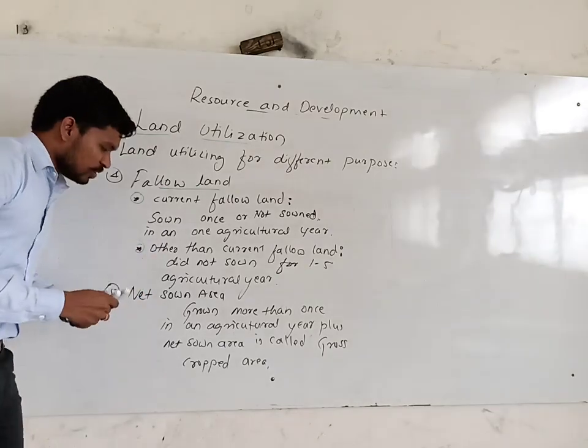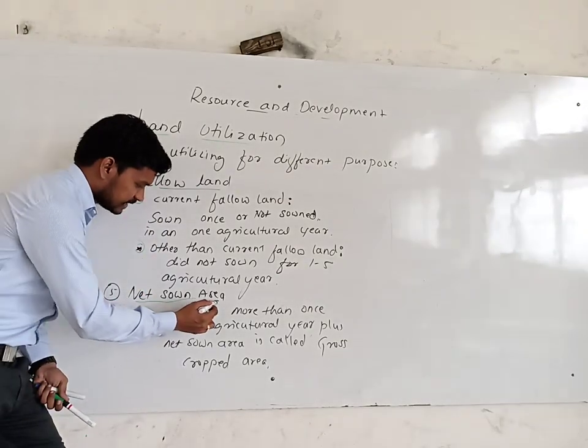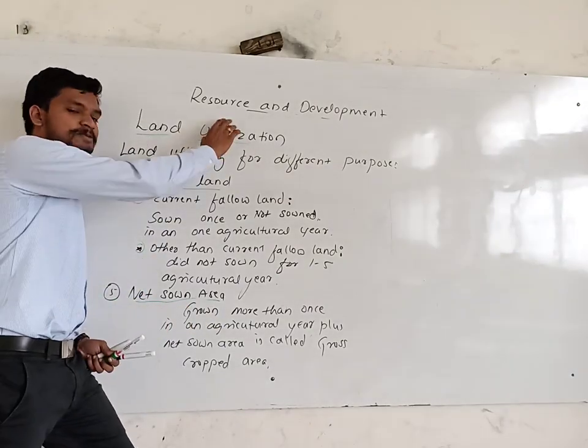So here the net sown area is the fifth activity. For the fifth activity, this is what we are using this land for.